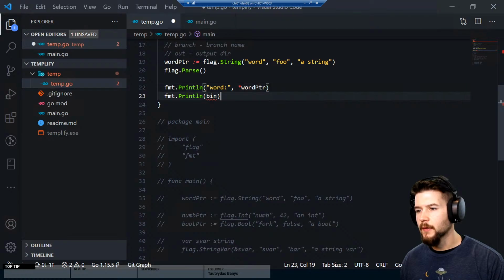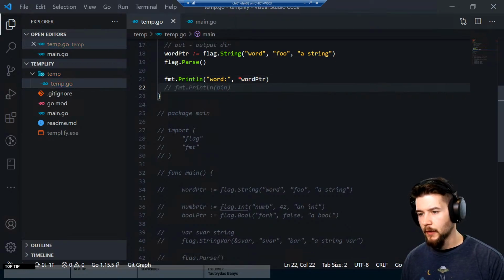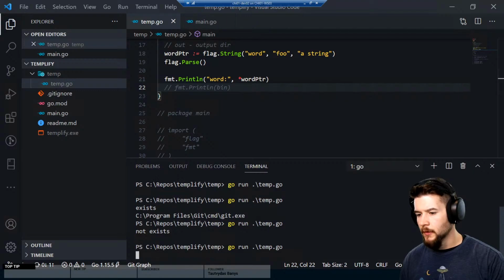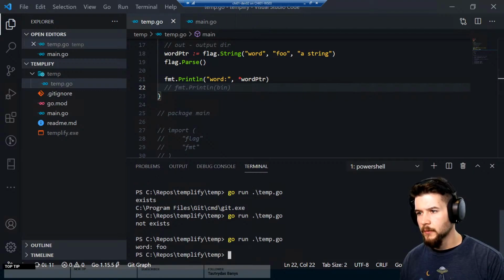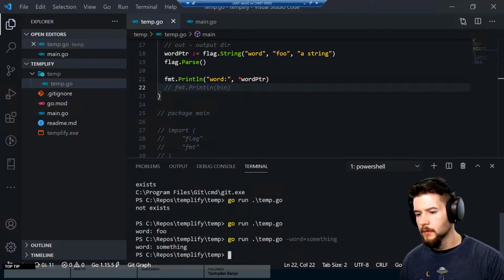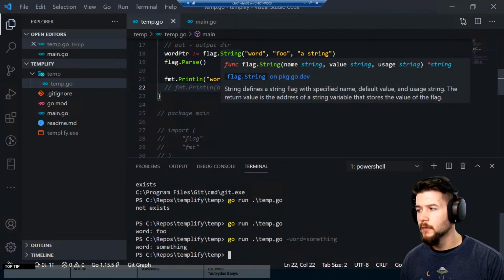Print line, and we can comment out that guy there. All right, let's try running this and see what happens. Run temp.go, word=foo. If I put word equals something, I wonder if it's going to overwrite it. Oh, it did. Okay, cool. So that's a step in the right direction.